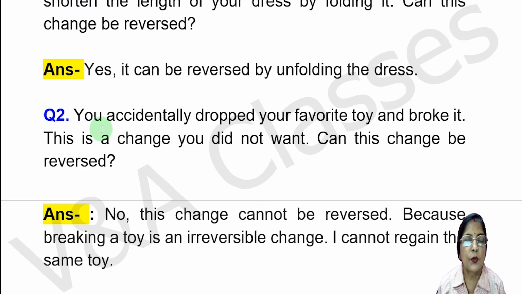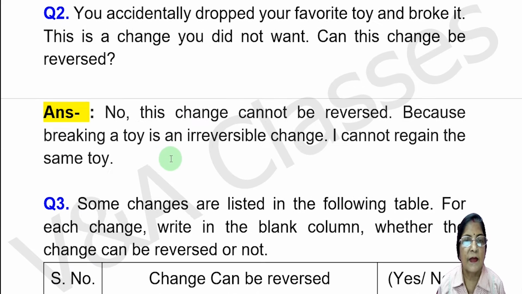Now question number 2. You accidentally dropped your favorite toy and broke it. This is a change you did not want. Can this change be reversed? Answer, no, this change cannot be reversed because breaking a toy is an irreversible change. I cannot regain the same toy.